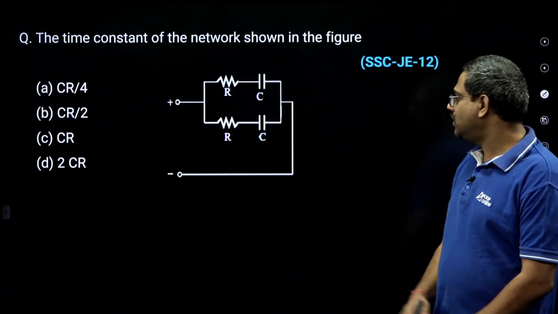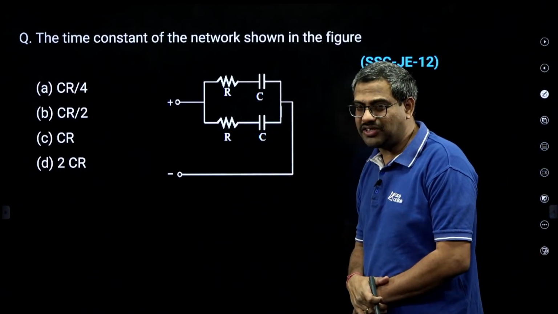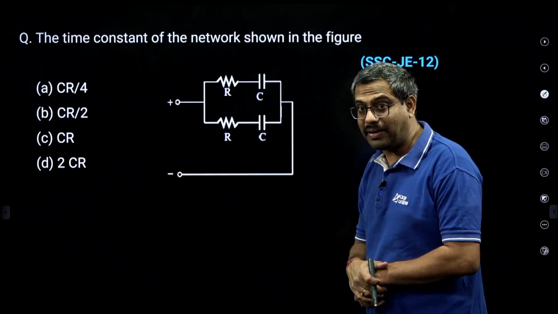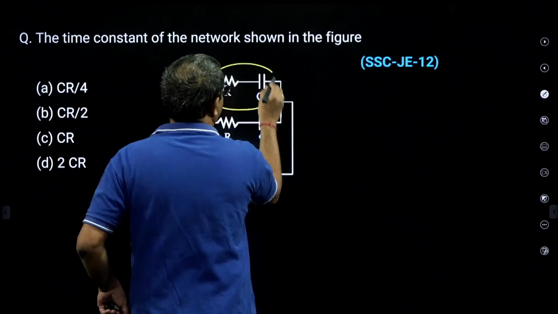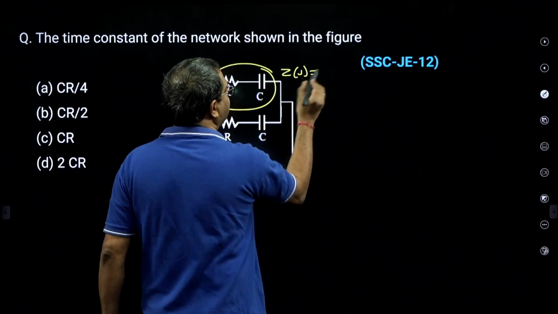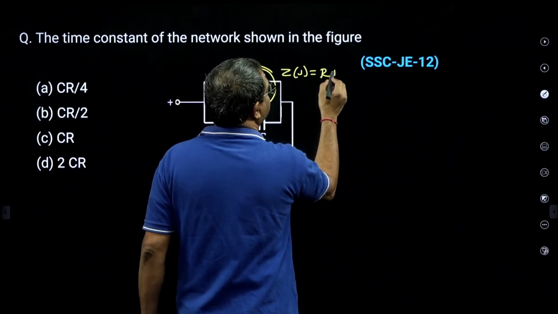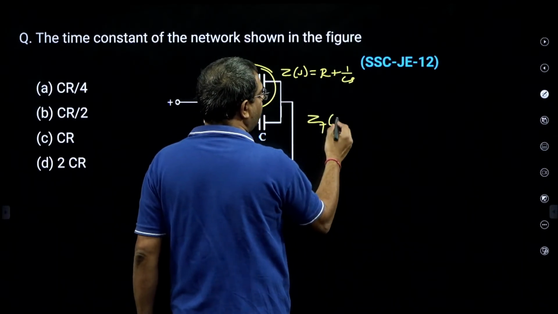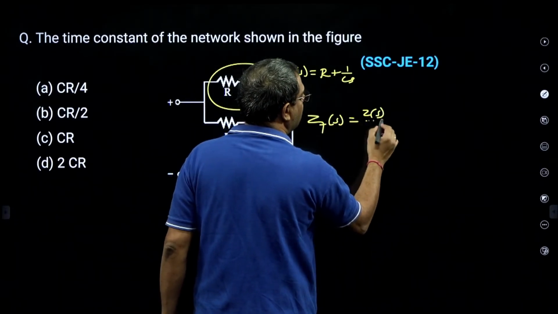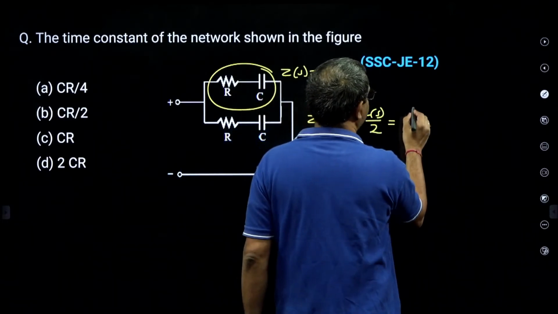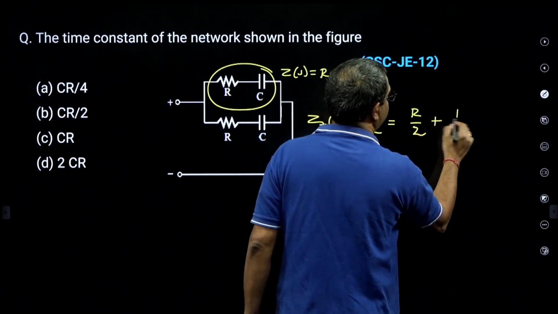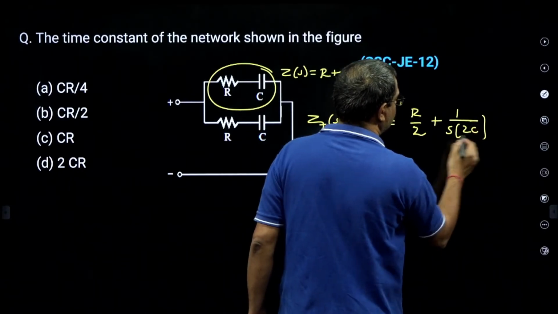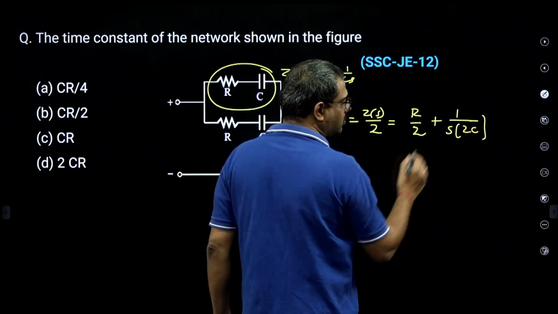This is another question: what is the time constant? Now you cannot lump inductors, capacitors and resistors separately, so you have to go to Laplace. If Z of S of each branch is R plus 1 by CS, both in series, and the two branches are in parallel, then Z total of S is Z of S by 2. That is R by 2 plus 1 by S into 2C. So the total R is R by 2 and the C is 2C.